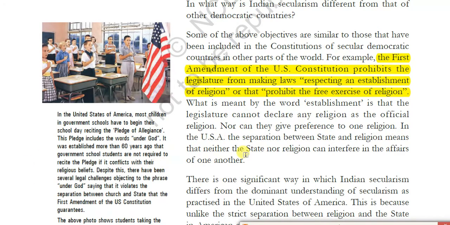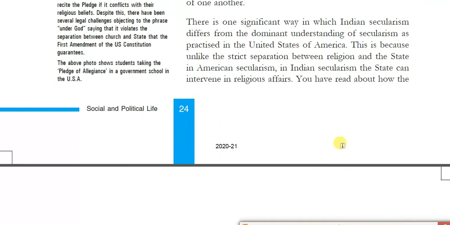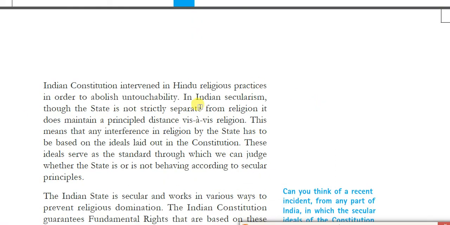In the USA, the separation between the state and religion means that neither the state nor the religion can interfere in the affairs of one another. That is, there is a strict separation of religion from the state. But there is a significant way in which Indian secularism is different from the dominant understanding of secularism as practiced in the United States of America. In India, the state can interfere, but it should be reasonable.